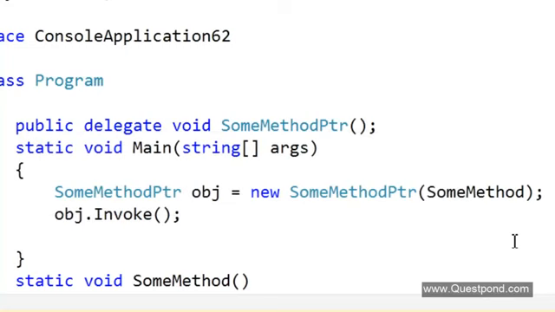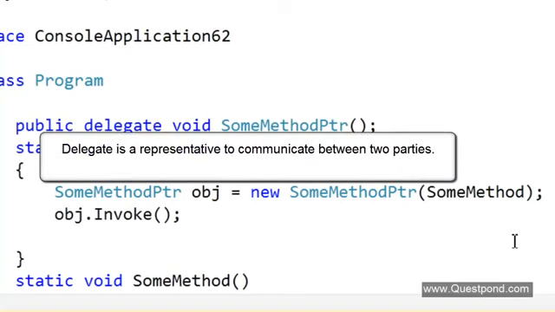In order to get the real essence of delegate, or to really understand why we need delegate, let us go into basics. Let us go back to our school days and understand what is the English meaning of delegate. If you look up the dictionary meaning of delegate, you will come to know that delegate is a kind of representative.